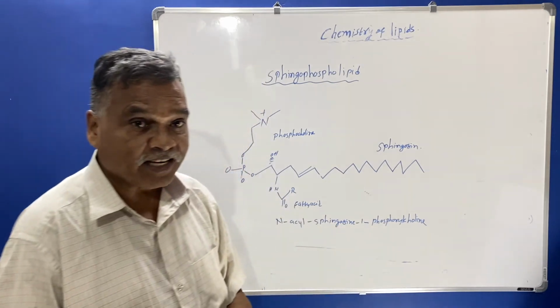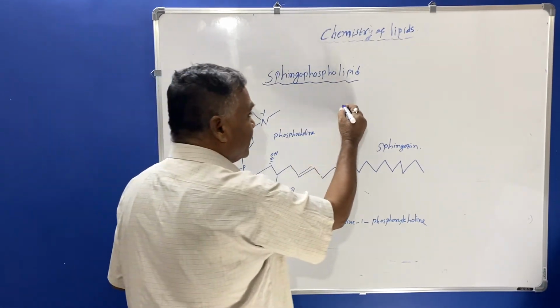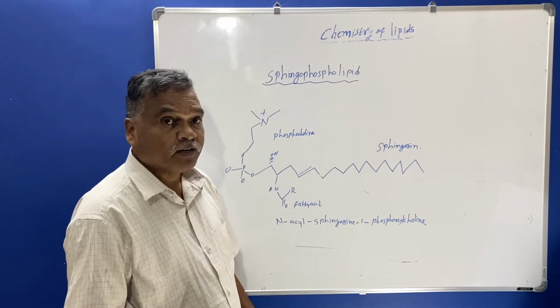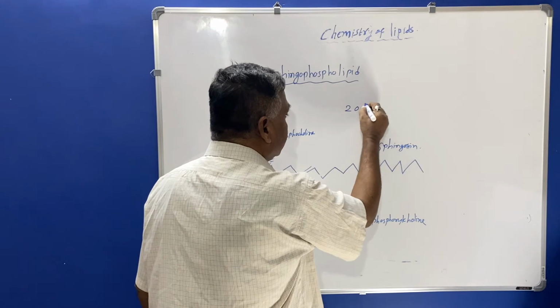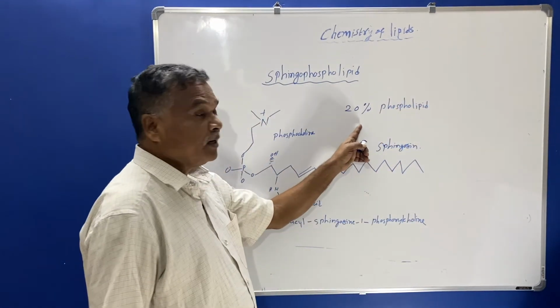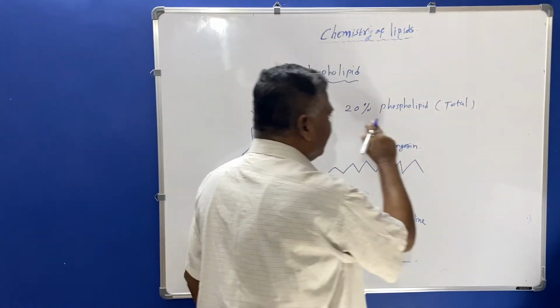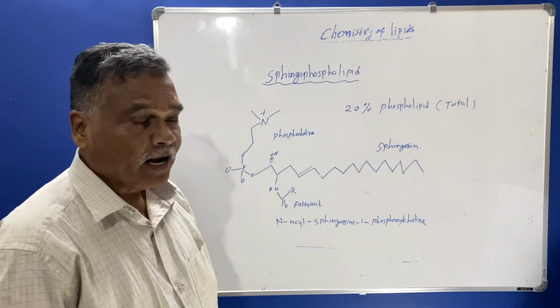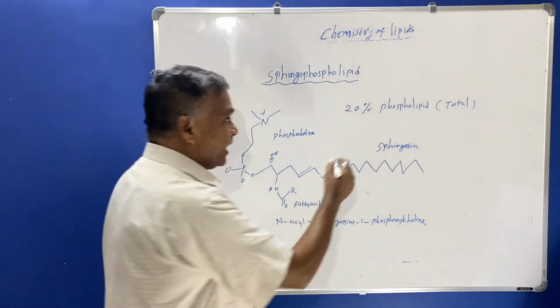Now if you see these phospholipids, the sphingophospholipids constitute 20% of the total phospholipid present in the cell membrane, and they are also present in most of the tissues at 10 to 15%.